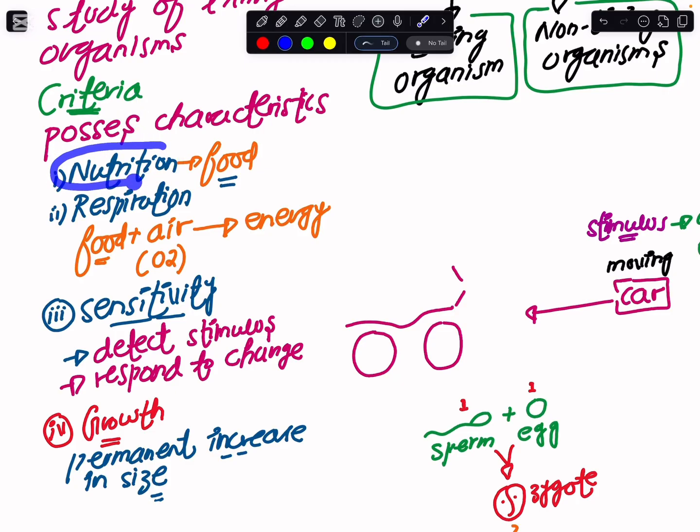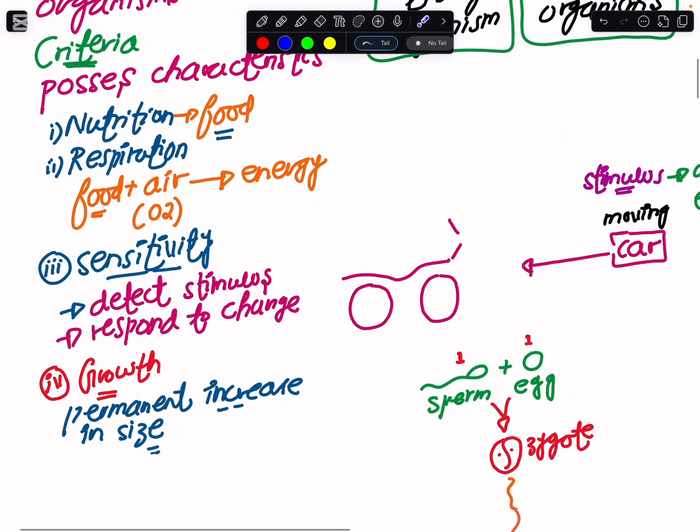Nutrition simply means that you have to obtain food, and if we look at plants, they make their own food. So the nutrition aspect is about whether you are consuming food or making your own food. Then here comes the second characteristic of living organisms, and that is respiration.